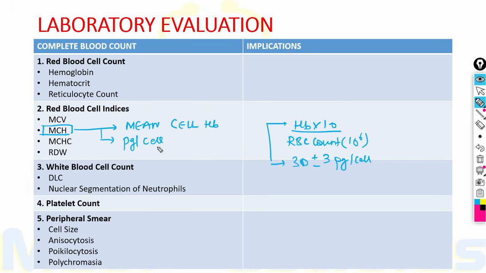Now MCH is mean cell hemoglobin or mean corpuscular hemoglobin, that is the hemoglobin content in single RBC. It is represented by picogram per cell. The formula is hemoglobin into 10 multiplied by RBC count in million. The normal value ranges between 30 plus minus 3 picogram per cell. It is the least useful RBC indice and it tends to track with the MCV. Since the hematocrit tends to track with hemoglobin, therefore MCH also tracks with MCV.